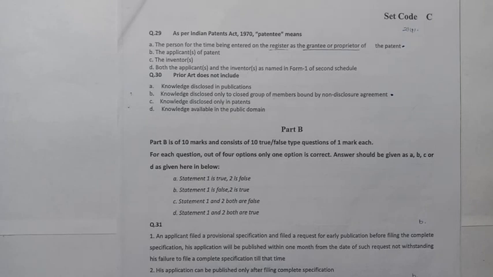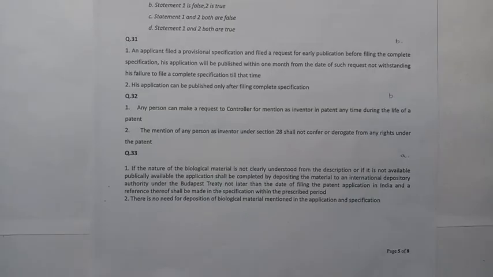true and false. Question number 31. Here we have two statements. Statement 1. An applicant files a provisional specification and files a request for early publication before filing the complete specification. His application will be published within 1 month from the date of such request, notwithstanding his failure to file a complete specification till that time. Complete specification is a mandatory provision. So, statement 1 is wrong. His application can be published only after filing of complete specification. 2 is right. So, answer is B.